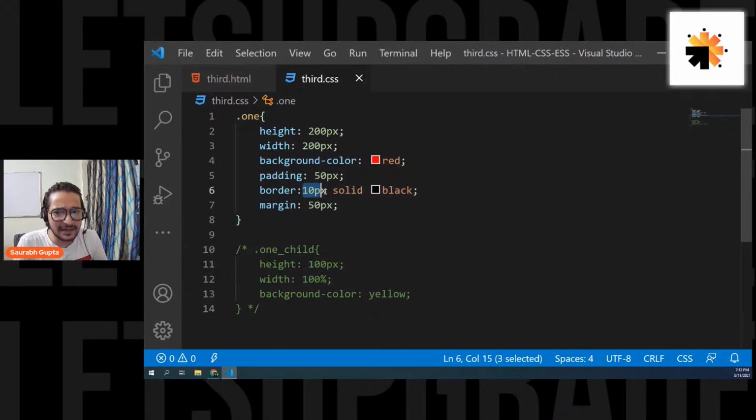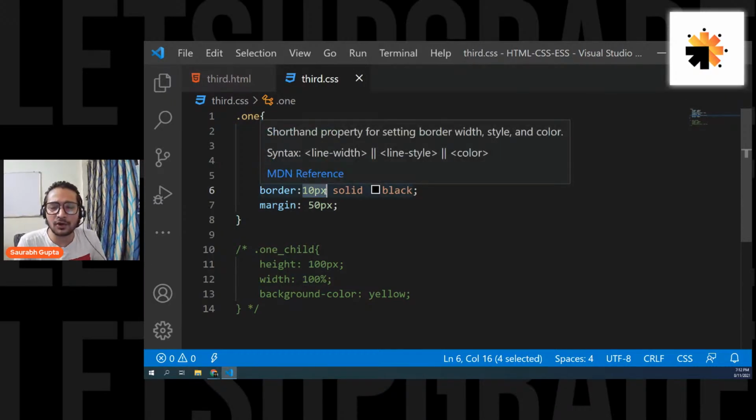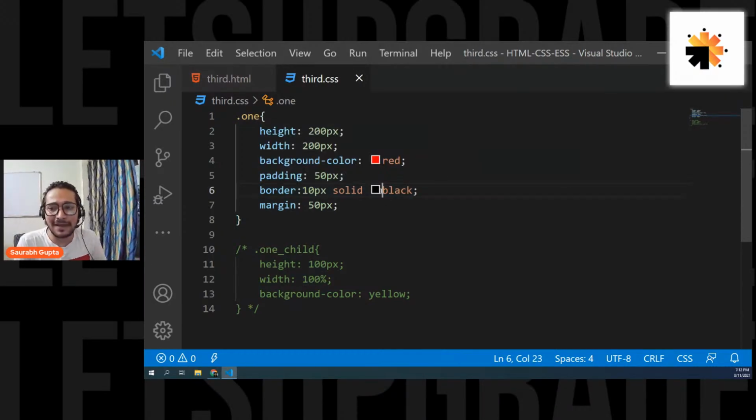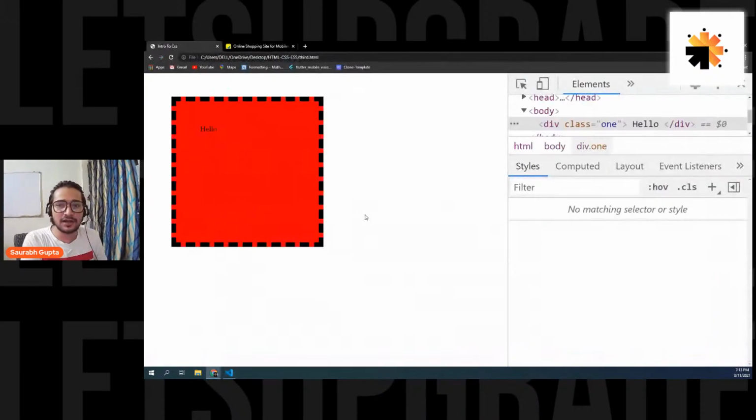I wanted a 10 pixel border. Okay, so that means I want a border of size 10 pixel. It should be black in color, and the type of the border should be solid. Now there are different types of border. Like there is a solid border. There is also a border called dashed. See, you'll see the difference. Solid means plain border, no changes. See dashed border, it goes like this.